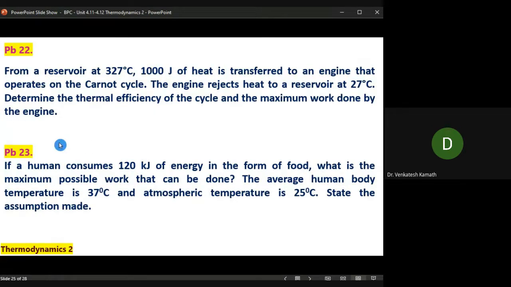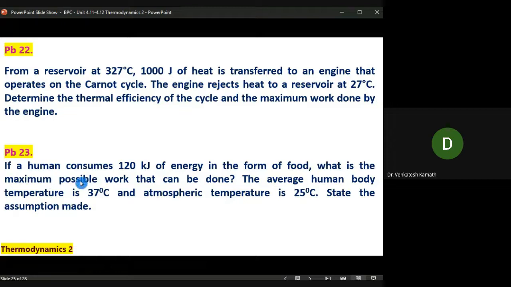Okay, here's another problem. If a human consumes 120 kilojoule of energy in the form of food, this is the input. What is the maximum possible work that can be done? Okay, so we need some information. The average human body temperature is 37 degrees Celsius and atmospheric temperature is 25 degrees Celsius. State the assumptions made. So what do you understand from this? 37 degrees Celsius and 25 degrees Celsius. HDR, LTR. Alright, HDR and LTR is given.